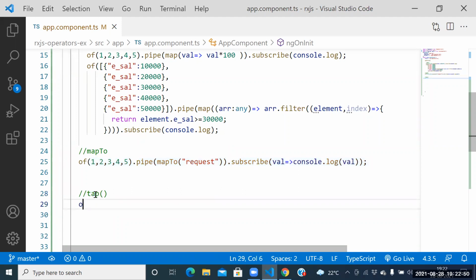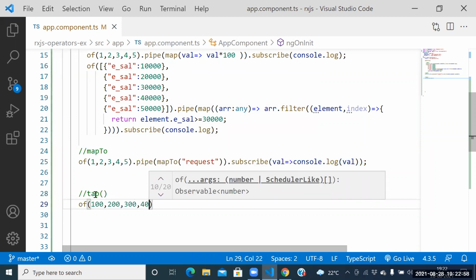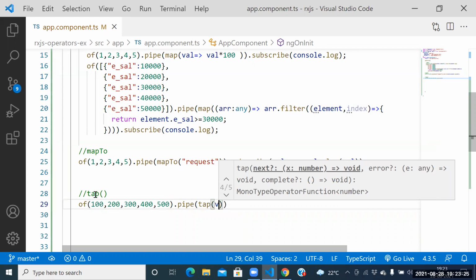Okay, now guys, see this one. How to do this? Of 100, 200, 300, 400, 500. Guys, this is the original value now. Whatever the data is, we can call it the original data. Just observe this one. Dot which function? Pipe function. So which one do we need to take? Tap.